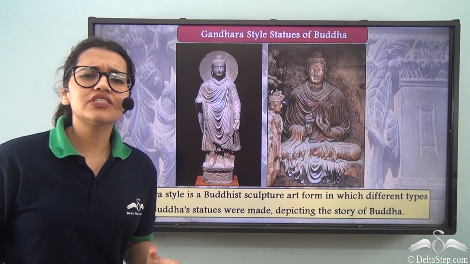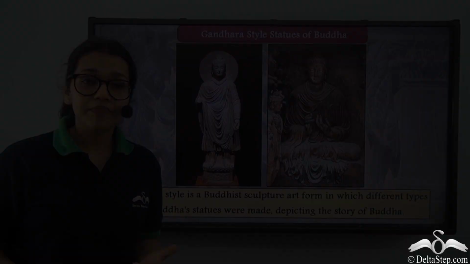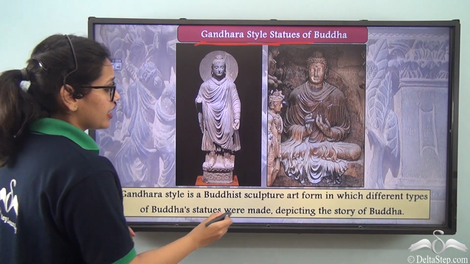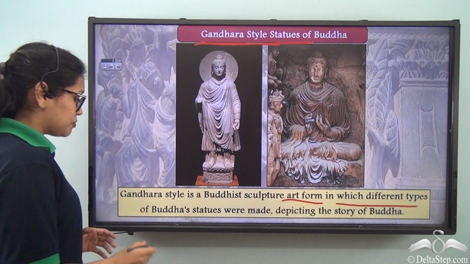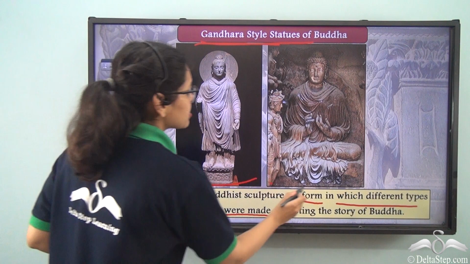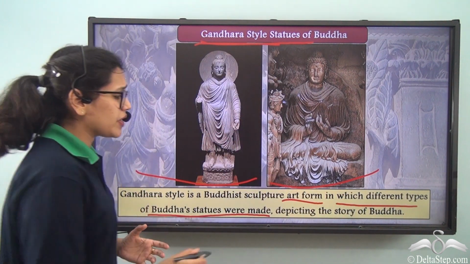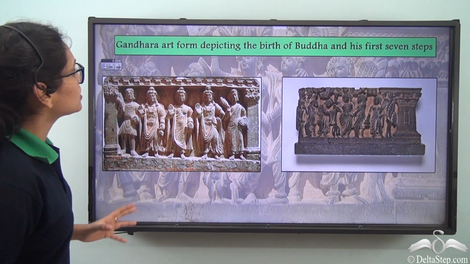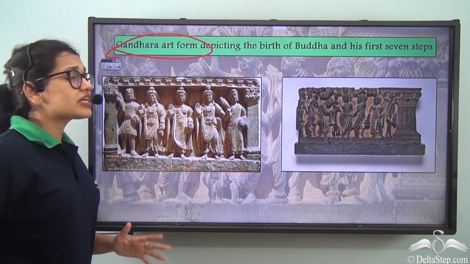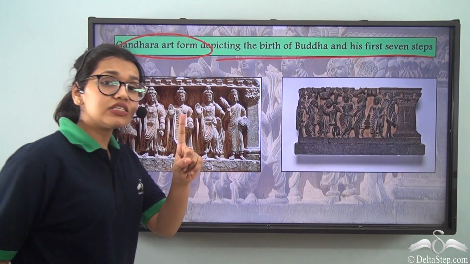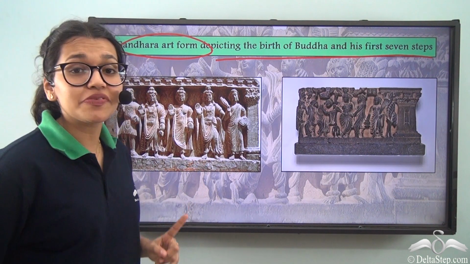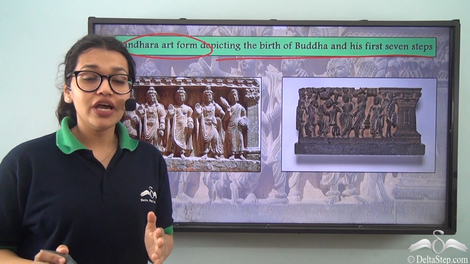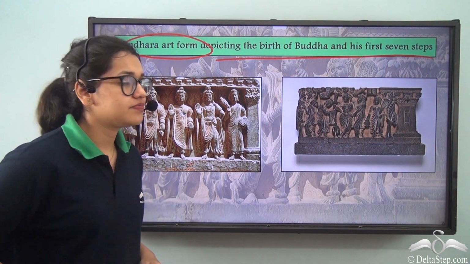So today you must have seen several statues of Buddha, right? So what exactly do we know about this Gandhara style? Well, it is in fact an art form in which different types of Buddha's statues were made, such as the ones that you can see here, which basically depict the story of Buddha. For example, here you can see a Gandhara art form which is basically depicting the birth of Buddha and his first 7 steps. And these first 7 steps are really important and make a really fascinating story. And to know more about this story, click on the link for the iDictionary feature.